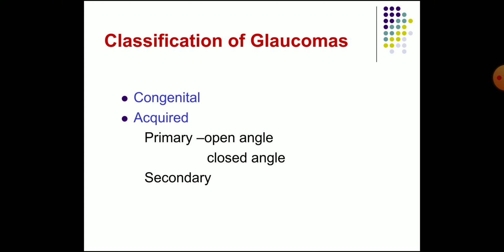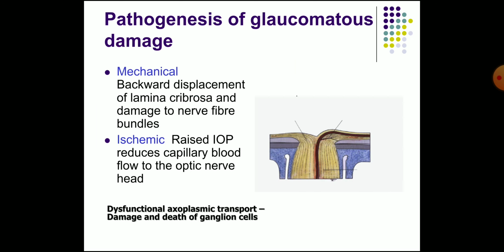Now we'll pass on to the classification of glaucomas. They are classified into congenital and acquired. The acquired one is again divided into primary and secondary. Primary is of two types, open angle and closed angle type.